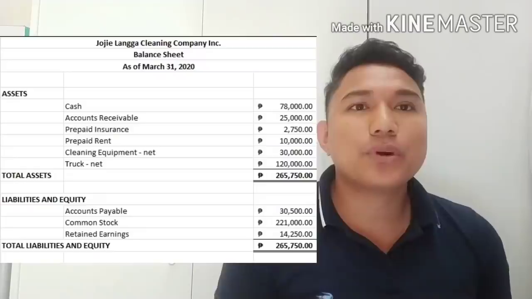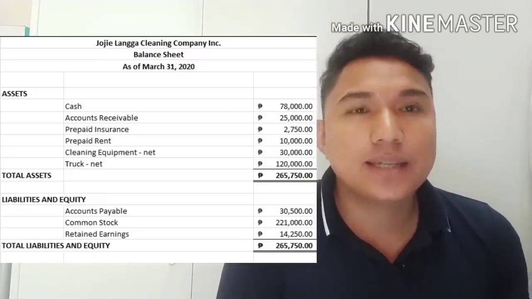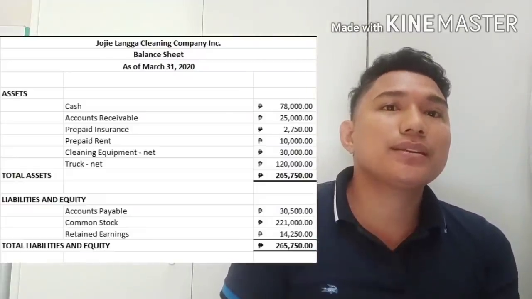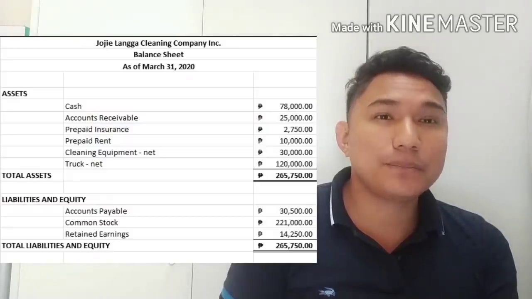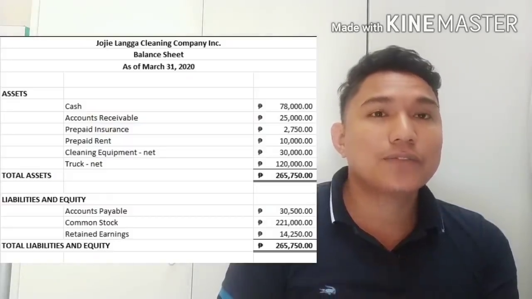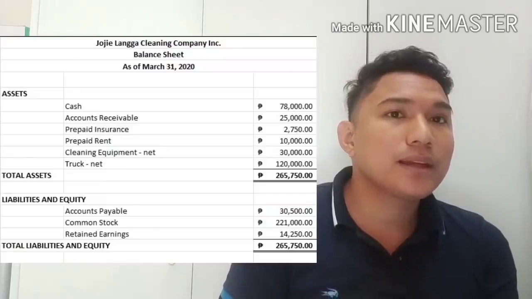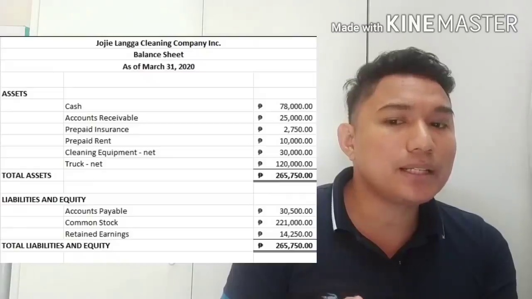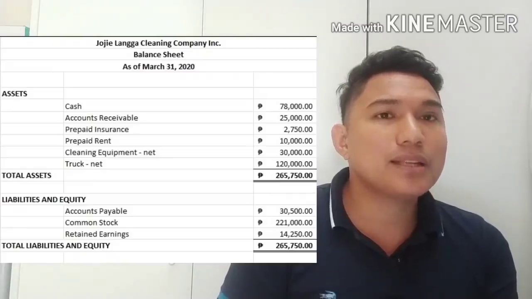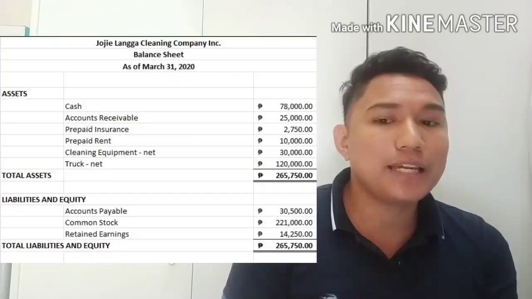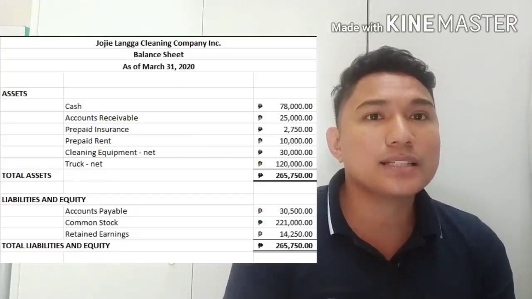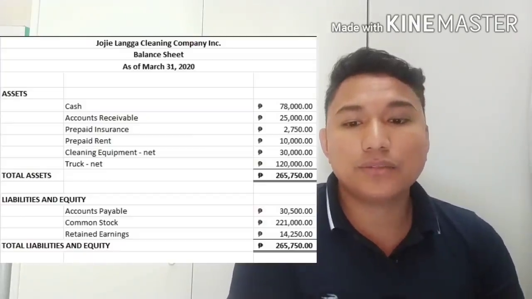So what is the importance of this balance sheet? This balance sheet will show a very important role. For example, I am an employee. I want to see the balance sheet of that company because I want to see if this company still has cash to pay its obligations, to pay its liabilities, or if the company has a very big amount of liabilities.